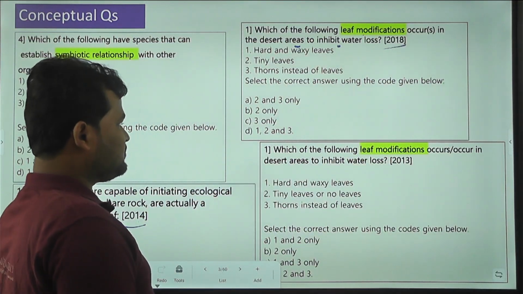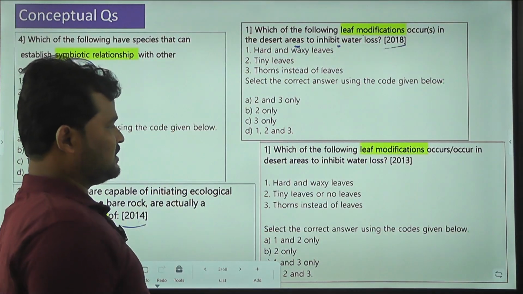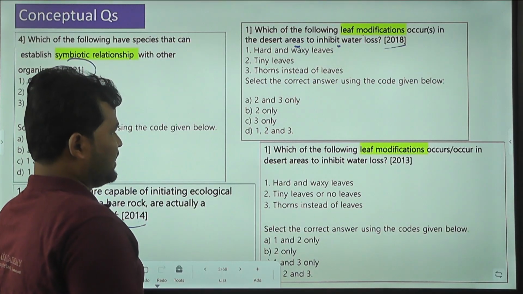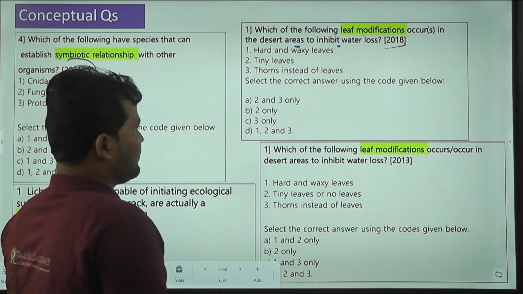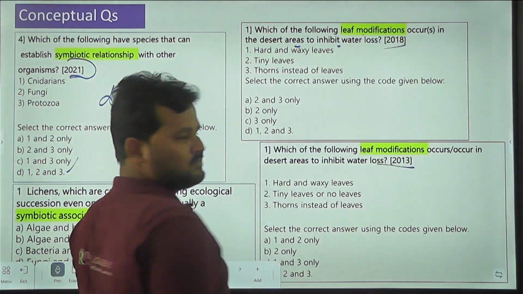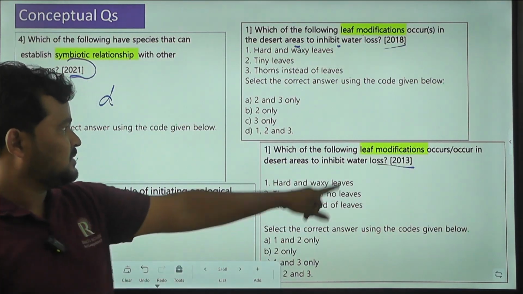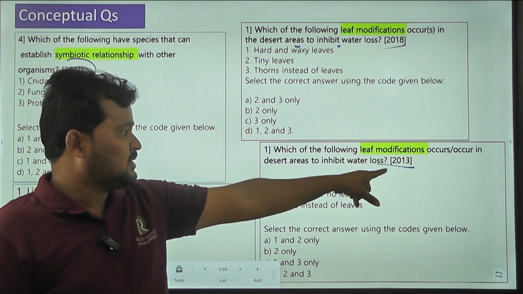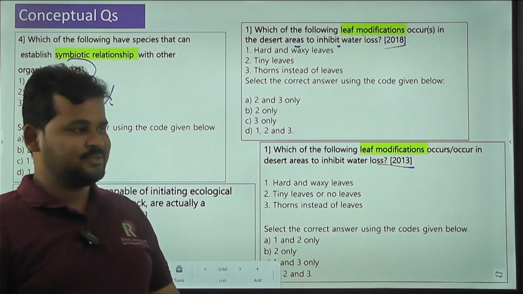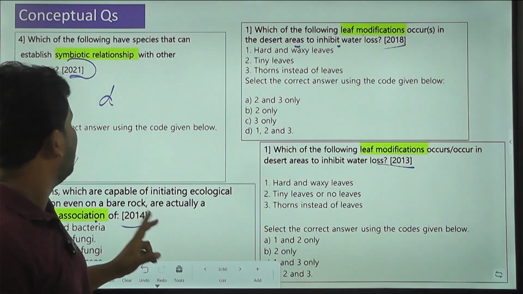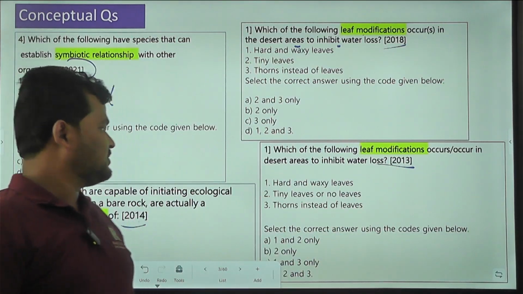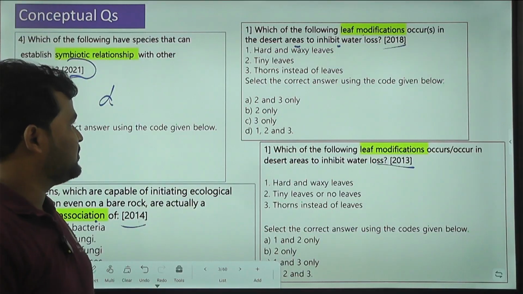The same leaf modification concept you can find in the year 2013. Leaf modifications and leaf modifications, do you see that? 2013 and 2018. So here the questions are repeating, meaning the concepts are repeating. So that's why you have to have some idea about it.